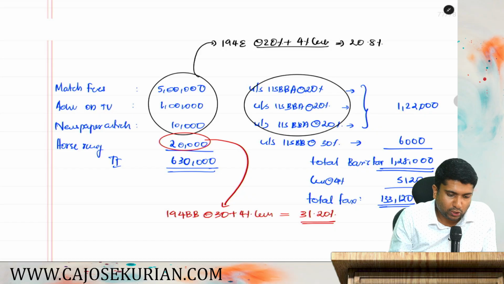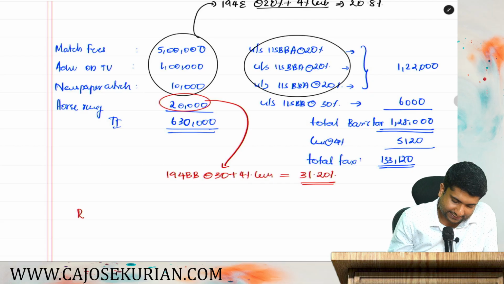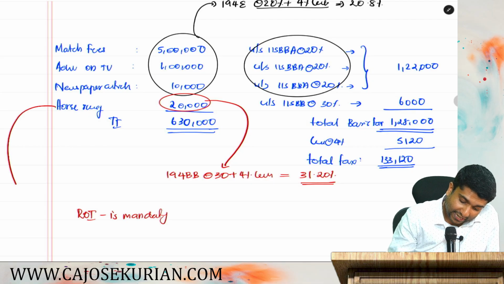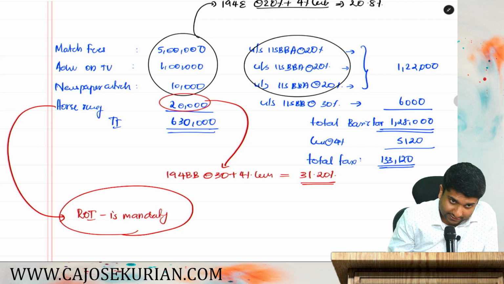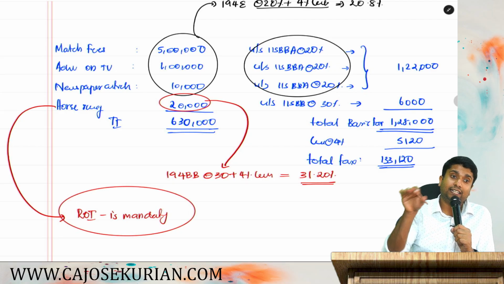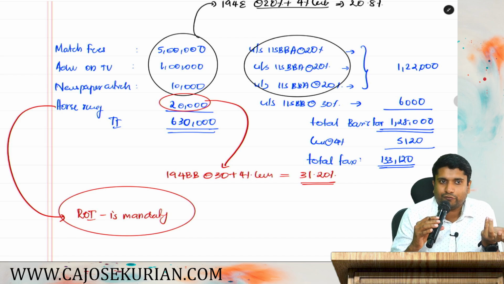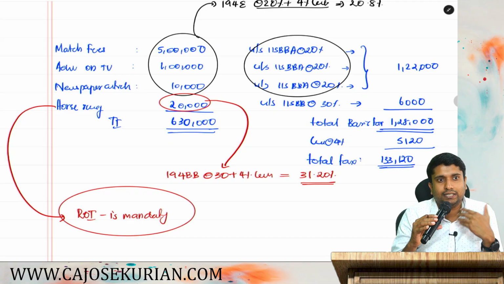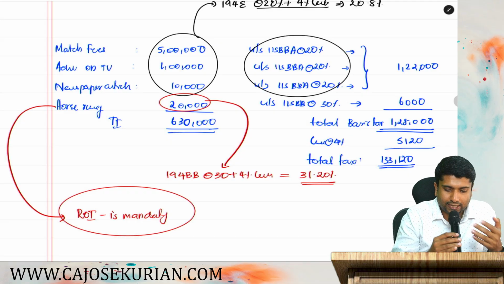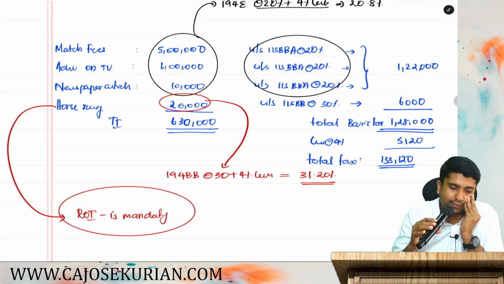Is he liable to file his return of income for assessment year 25-26? Yes, return of income is mandatory. Why mandatory? Because he has income from horse races. If he should not have any other income and TDS has been correctly deducted, he is not supposed to file returns. But in this case, he has income from horse race and hence he is supposed to file a return.